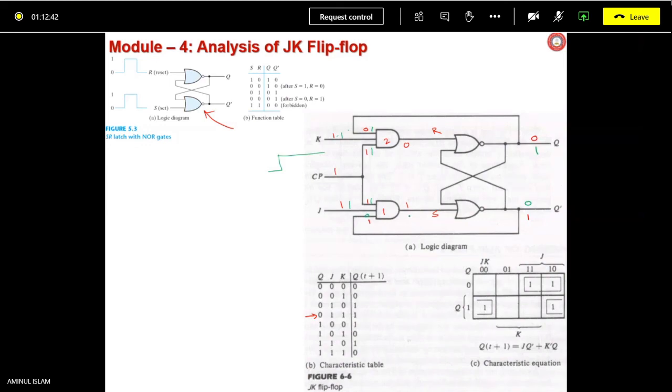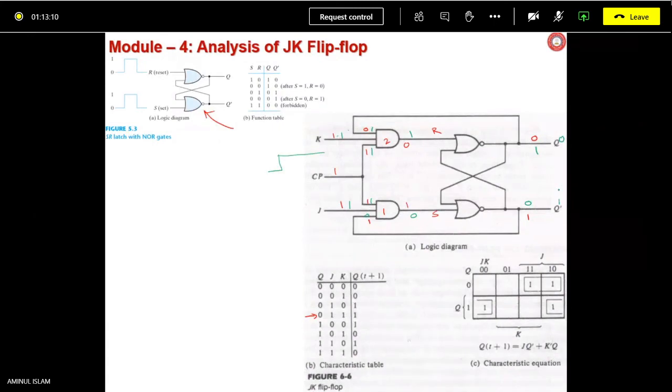So now this is going to be 0. The output of the bottom AND gate is 0, and these all are high, so this is going to be 1. So the next output is Q0, Q bar 1.